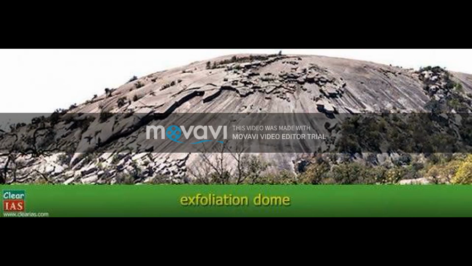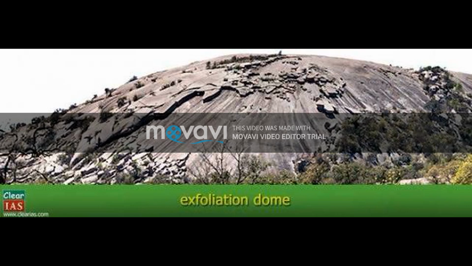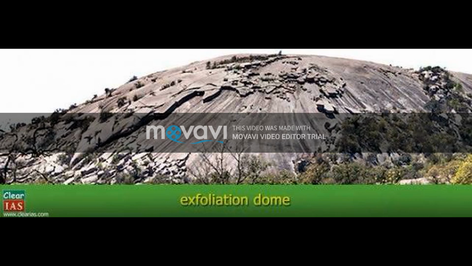Now we'll see about exogenetic process. Exogenetic process is a geological process that is formed externally to the earth's surface, which involves weathering, erosion, transportation, gradation and mass movement.